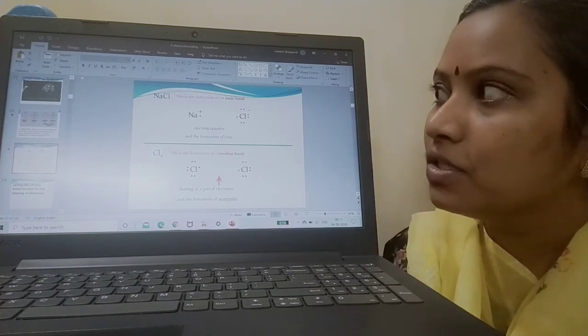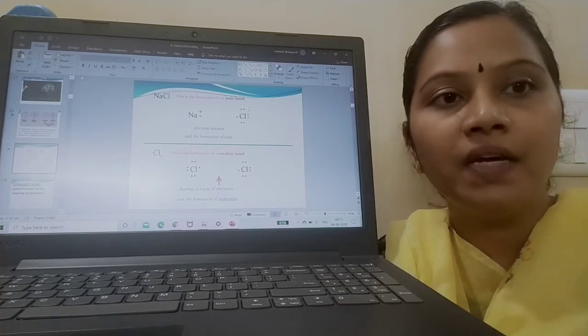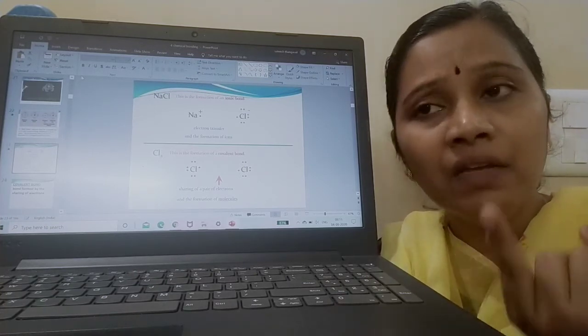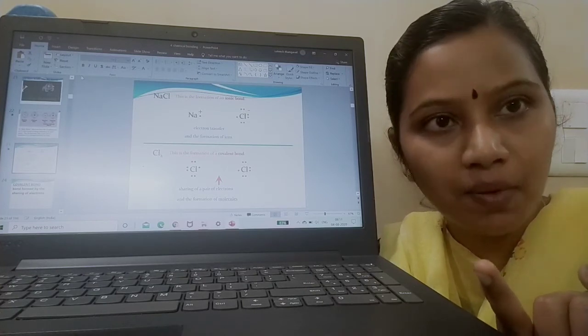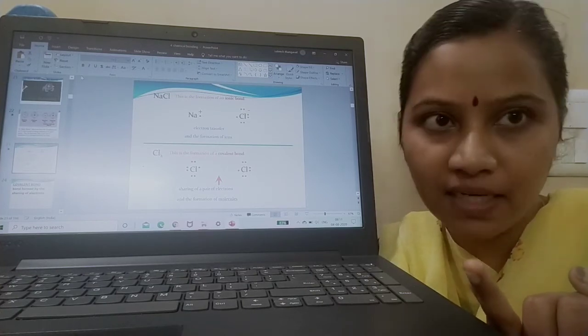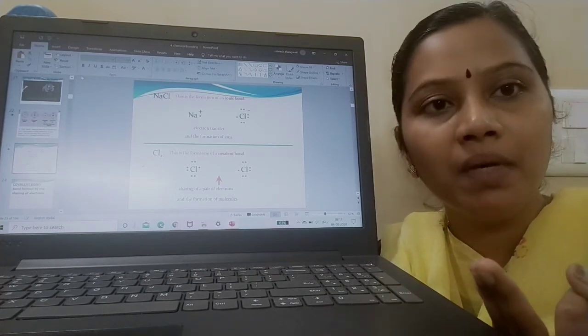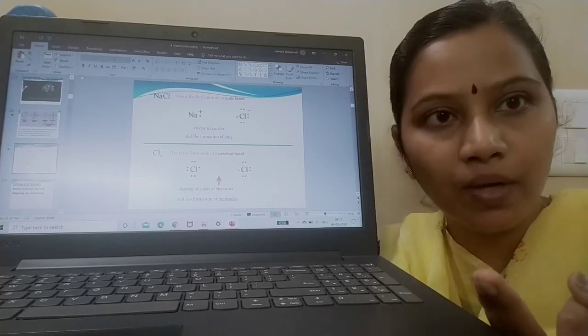Okay, children. So till now, we have seen what a chemical bond is. What is Lewis dot structure? Lewis dot structure is nothing but writing the symbol of the element and representing the valence electrons as dots. Now what is Kossel's scheme? How sodium becomes sodium plus, how chlorine becomes chloride minus.